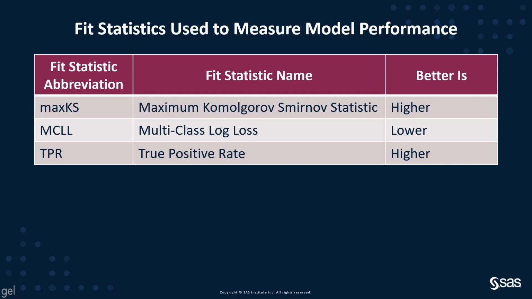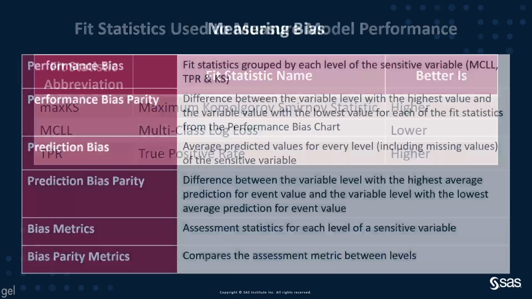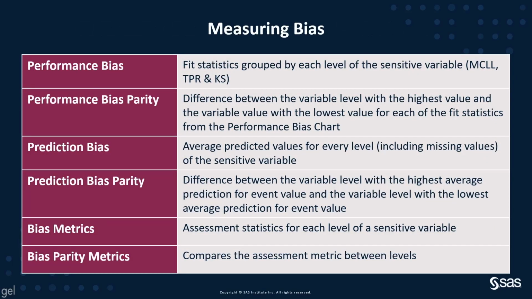So one of the things that we're going to look at when assessing bias is whether or not among different groups the model's performance is equally good. So it may be very accurate for one group but not accurate for another group. That is called performance bias. And we measure that by looking at fit statistics grouped by each level of the sensitive variable. So if we're looking at, for example, gender, we would have male and female.